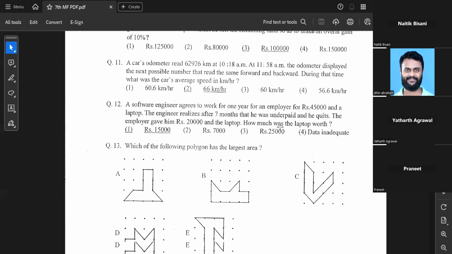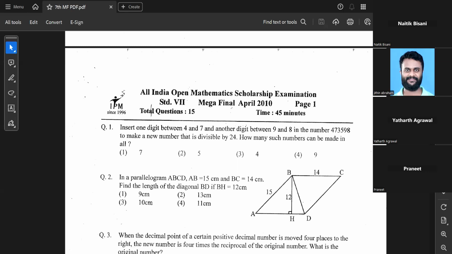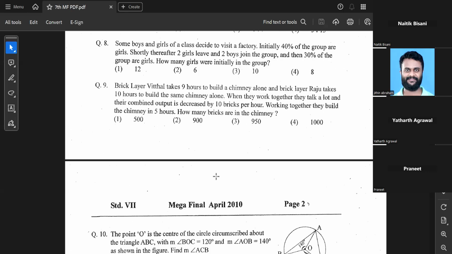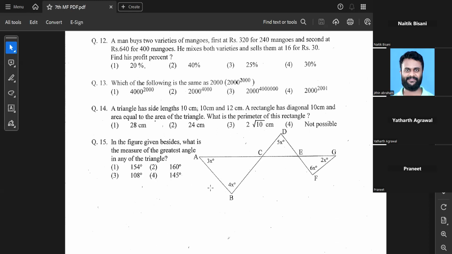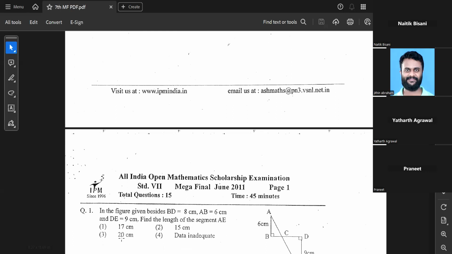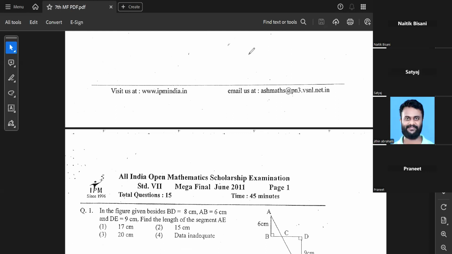Yes, Naitik, tell me. Sir, in the last class, I had asked a doubt about how you do compound interest manually. You said that you will explain the process. Okay, that compound interest logic apart from the formula. Yes, sir. Also, can you explain the time and work related questions, how to do them in the fast way? There was a question regarding chimneys, I guess it was in the Brick 2010 paper. Can you explain that one?